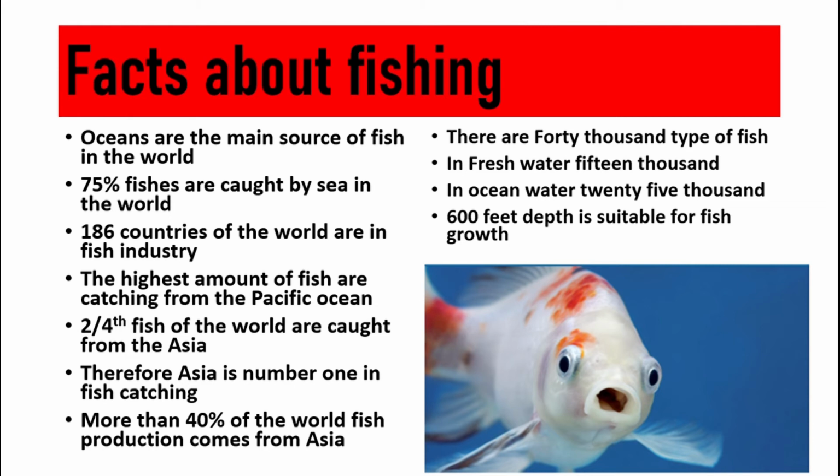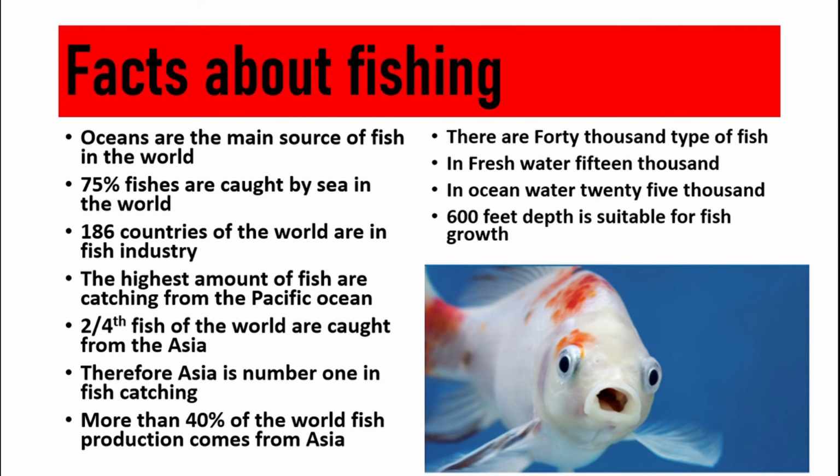Remember, oceans are the main source of fish in the world. 75% fish are caught by the sea in the world. There are 186 countries of the world which are in the fish industry. The highest amount of fish are caught from the Pacific Ocean. 2/4 fish of the world are caught from Asia. Therefore, Asia is number one in catching fish. More than 40% of the world fish production comes from Asia.